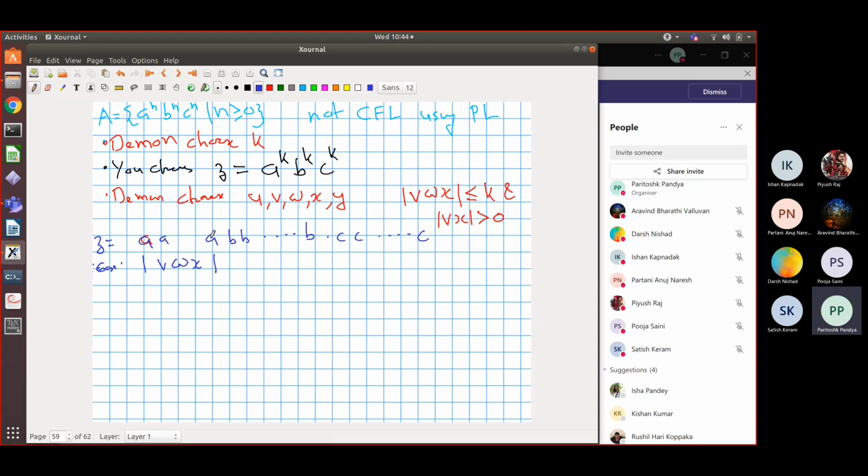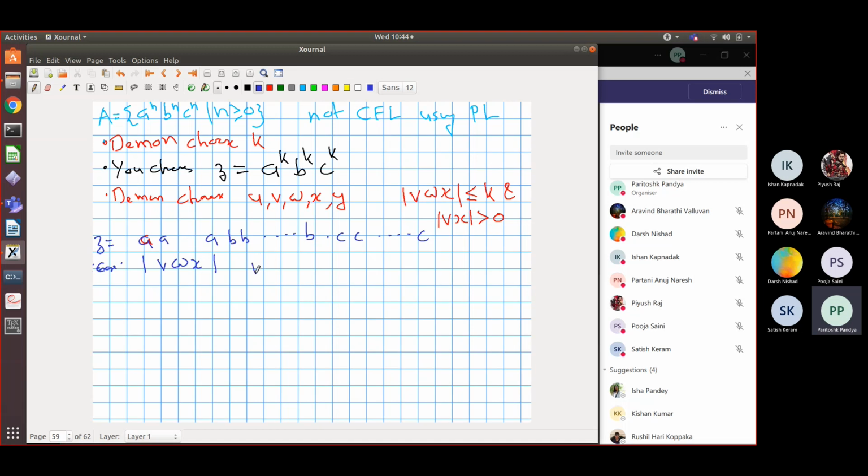This is my case 1, where v is non-empty or x is non-empty. So when I pump this 2 times, either v is non-empty or x is non-empty, so the number of a's will increase.